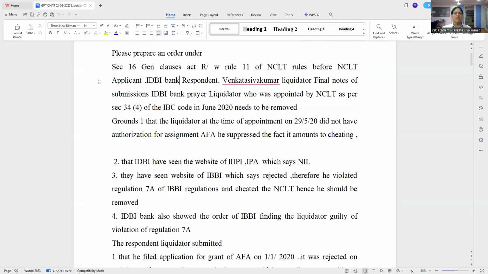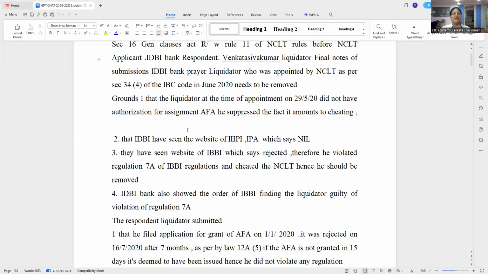But the problem is, the General Clauses Act will come into play only when there is no other provision. IBC is a specific code and there is a provision. IBBI, the NCLT appointed using that provision. Actually, IDBI should have shown they have appointed as per this clause, but it is wrong. In that there is no AFA. Correct. So there is no case made out.